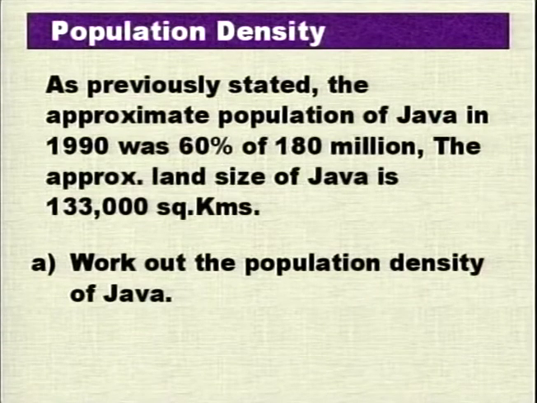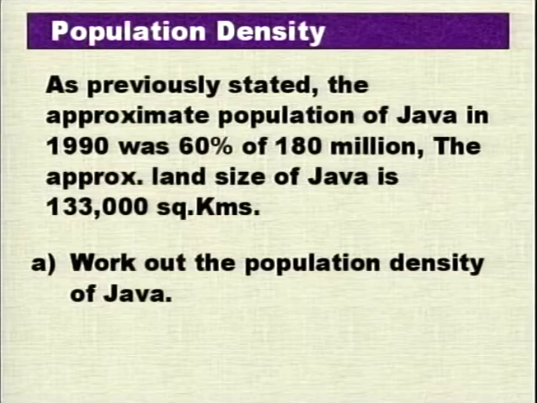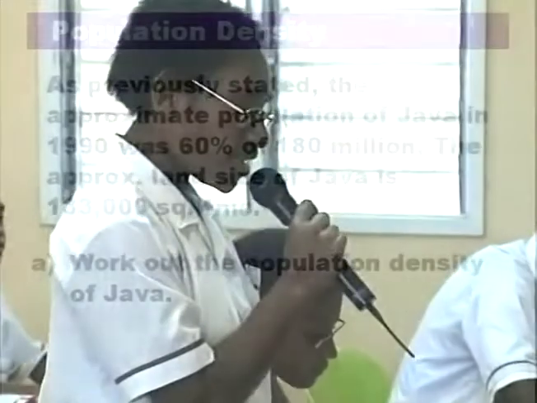Okay, Elsie, your answer for the population density of Java. Approximately 812 people per square kilometer.